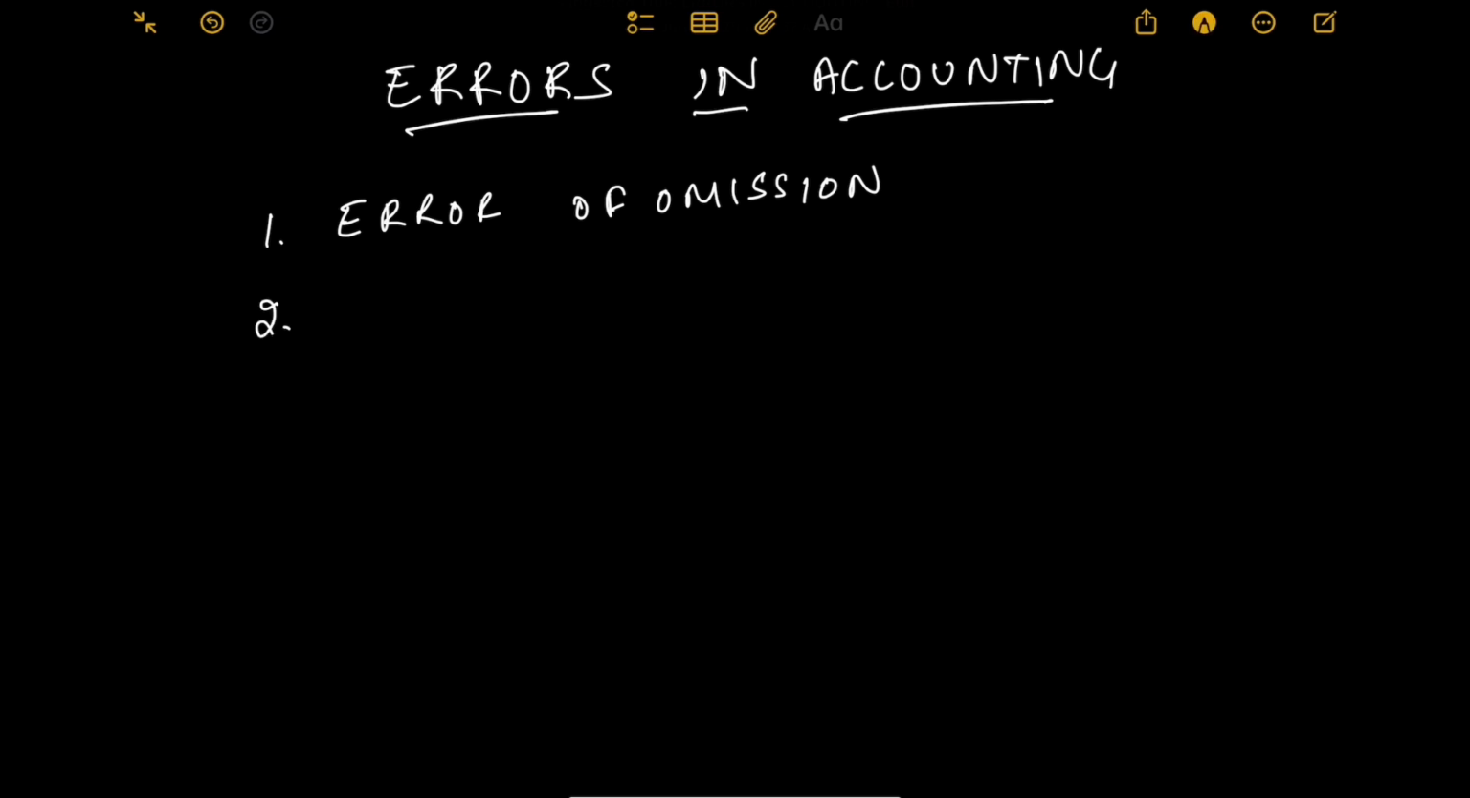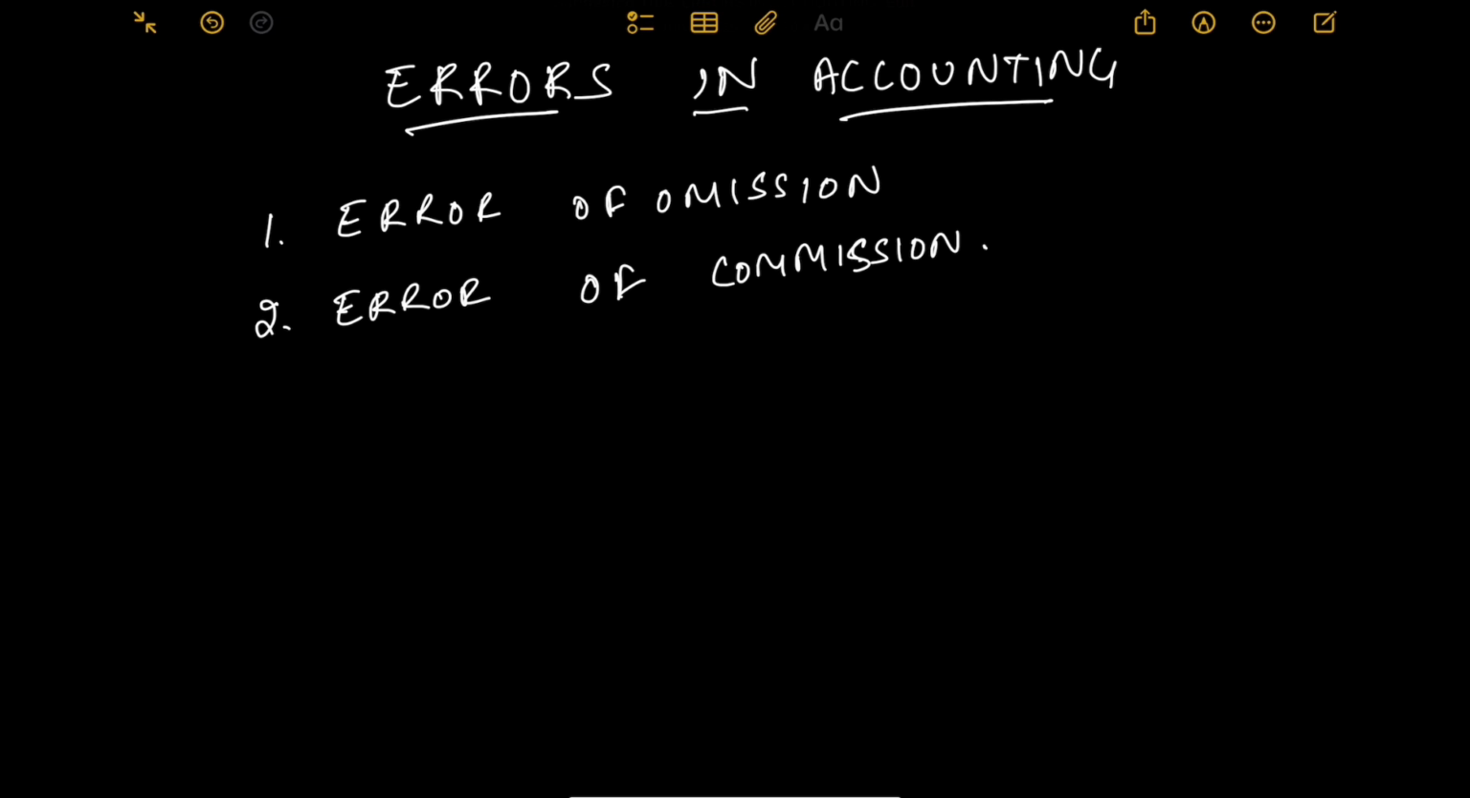The second error in accounting is the error of commission. Error of commission happens when a correct amount is posted to the wrong account of the same type. Here the recording of the transaction is done, but it is done to the wrong account.